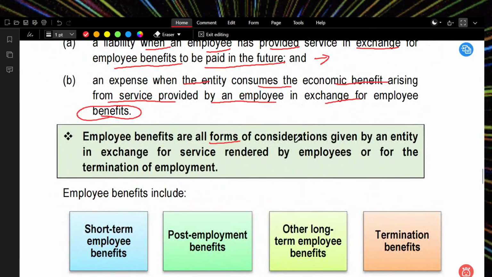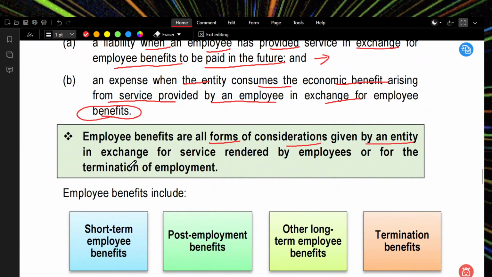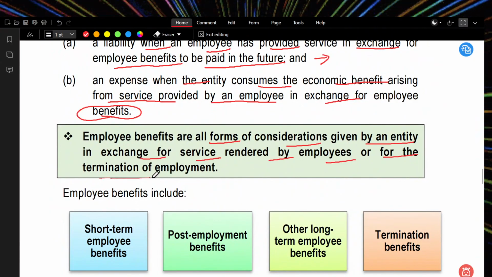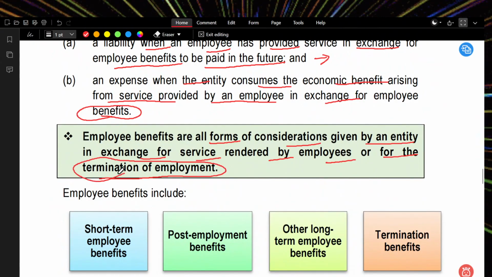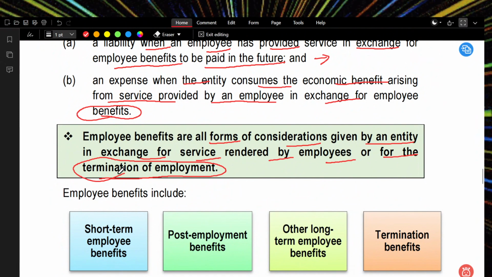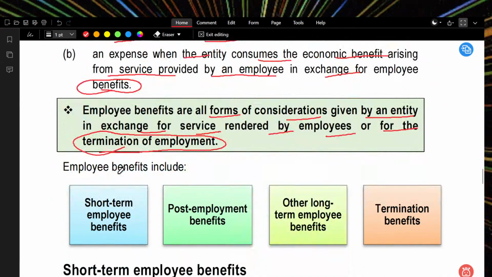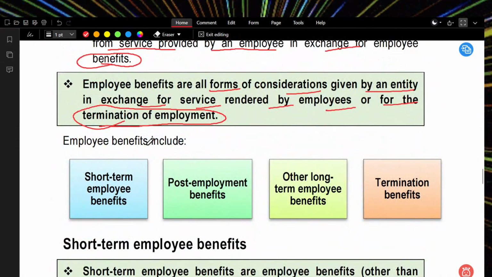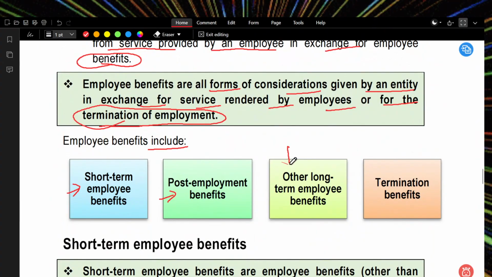Employee benefits are all forms of consideration given by the entity in exchange for service rendered by the employees or for the termination of employment. So benefits are for the service we receive, or in the case of termination of the employee from the company, we are liable to give something. So what does a benefit include? Short-term employee benefits, post-employment benefits, long-term employee benefits, and termination benefits.